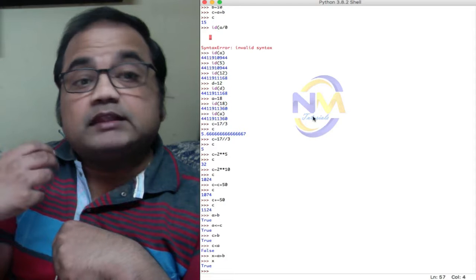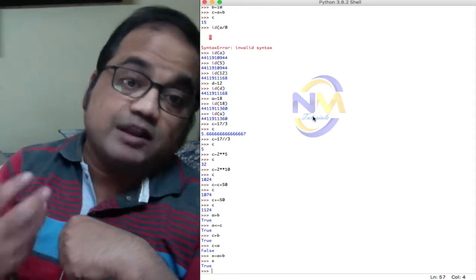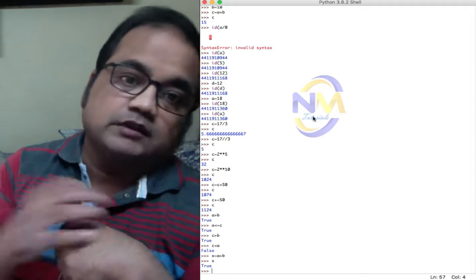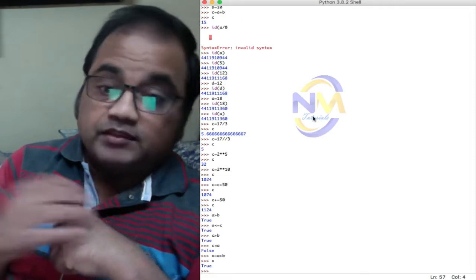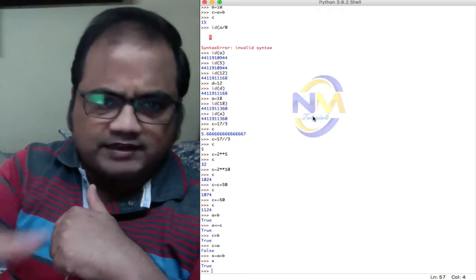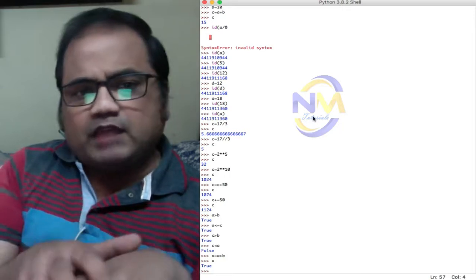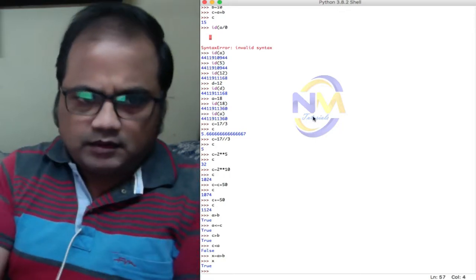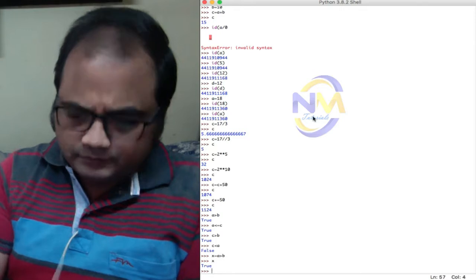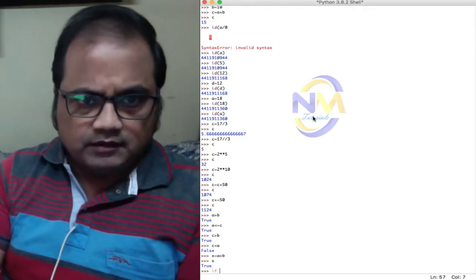Actually, they test the result of the condition. They evaluate the result of the condition, right? For example, if C greater than B, then do something, otherwise do something else. Now if I write here: if A less than B, right?